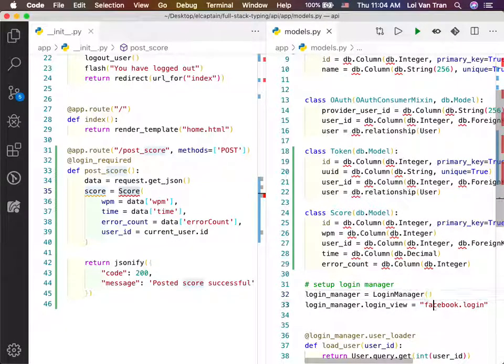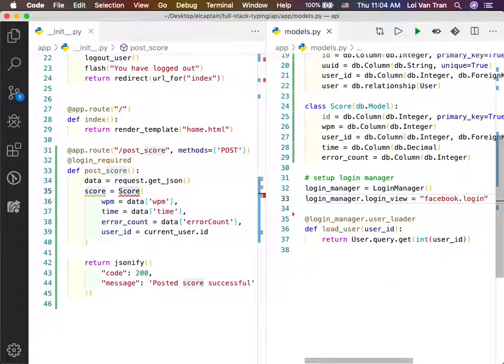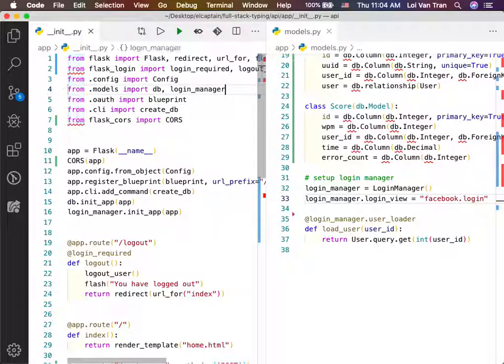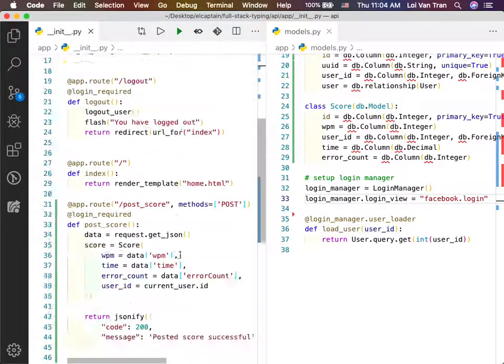Oh, I skipped one step. We need to comment out this line because we don't want to redirect to a view. This is actually later, my bad. I'm just gonna leave this here right now. Okay, so now we need to import Score. So we're gonna import Score from our models. Oops. Okay, so who here thinks this will work?